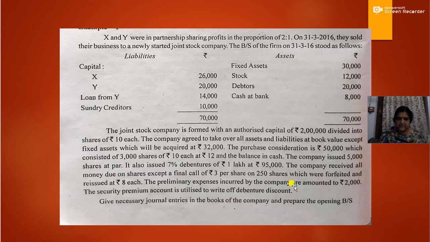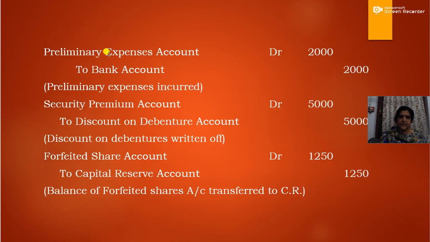Now there are various other transactions. One is preliminary expenses, that is payment of preliminary expenses. Then we have to write off the debenture discount from securities premium account, and as we have already stated, we have to find the difference amount to be transferred to capital reserve. So some more journal entries are remaining. We'll see the remaining journal entries: preliminary expense account debit to bank account 2,000.